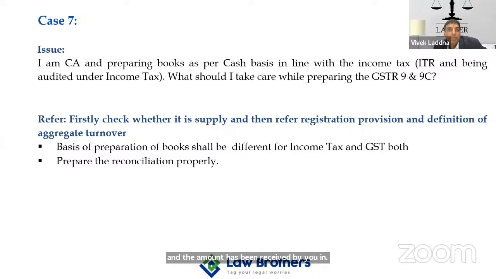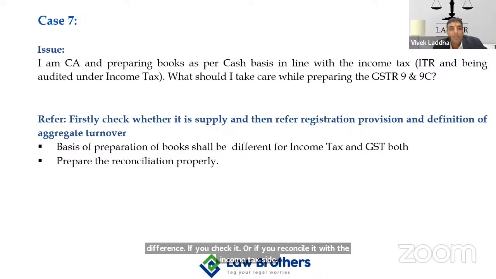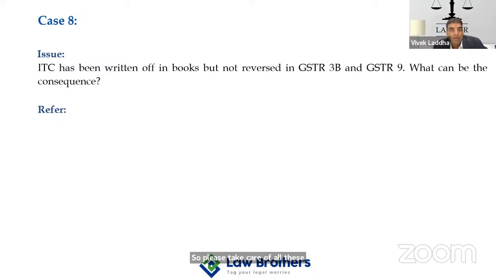So the same is not covered in the income tax computation, but it is covered in GST, because the invoice has been issued. So the earlier date is triggering the time of supply. So there is a difference. If you reconcile it with the Income Tax Act, please take care of all these reconciliations, as it is a requirement, right?